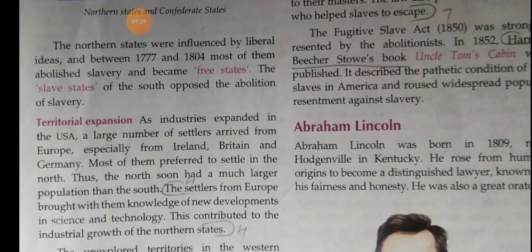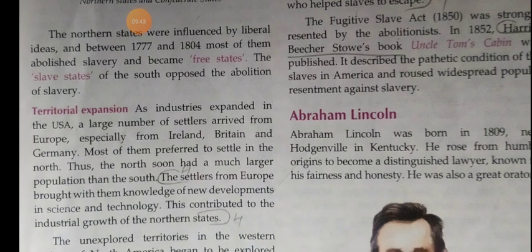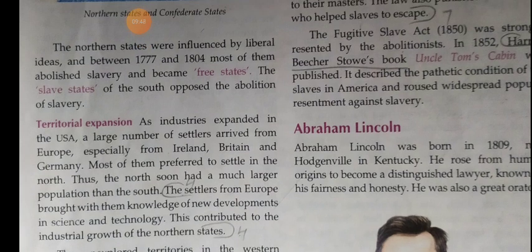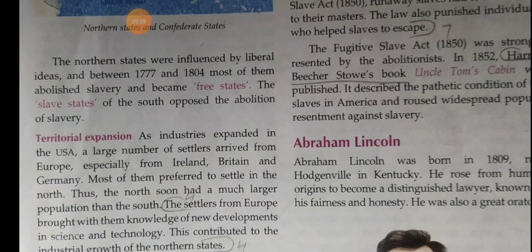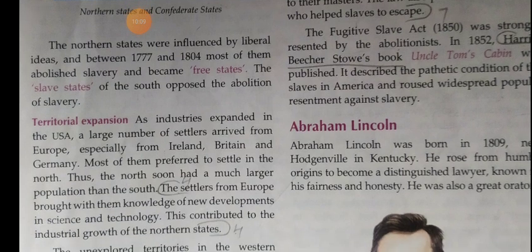The slave states of the South opposed the abolition of slavery because most of the people depended on slaves for their fields and their work. But in the northern side, most of the people did not like the system of slavery, and these areas became free states.